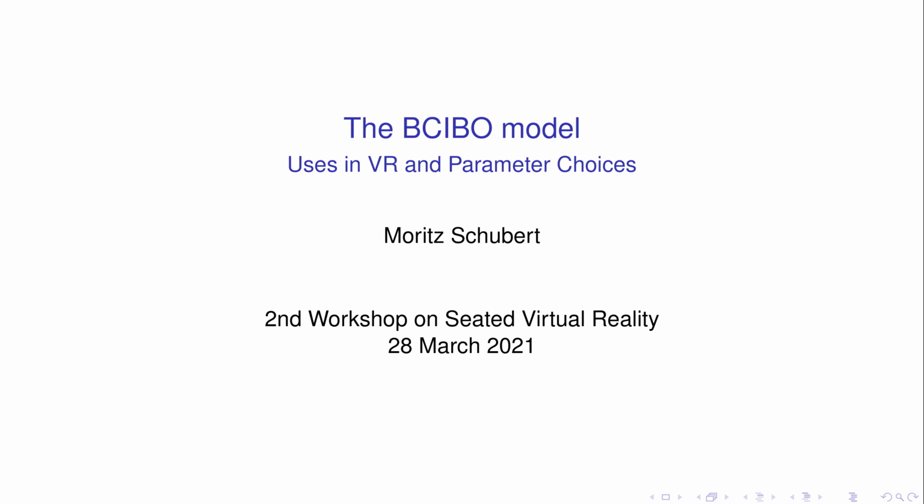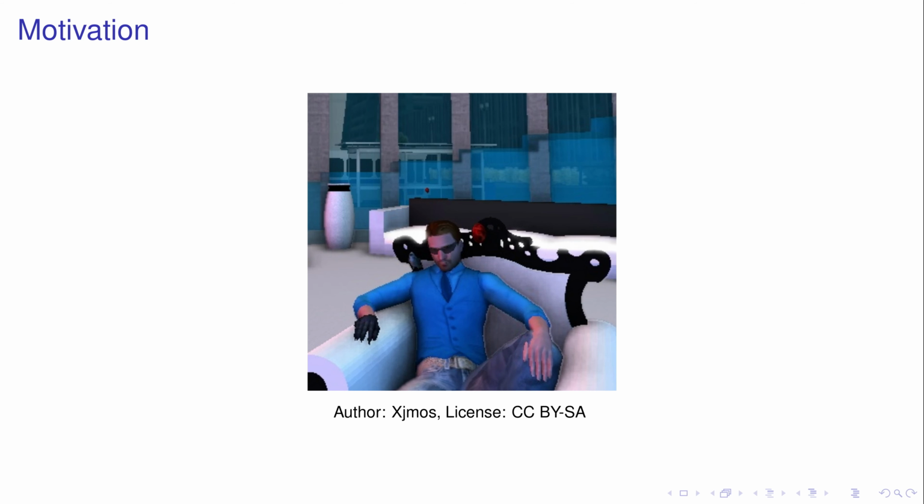Due to time constraints, I'll be giving a highly simplified explanation of the model. The BCIBO model tries to model body ownership. Body ownership is the experience of a body as one's own. It's highly relevant to the field of VR, because in many VR scenarios, the user inhabits a virtual avatar and is supposed to feel ownership over said avatar.